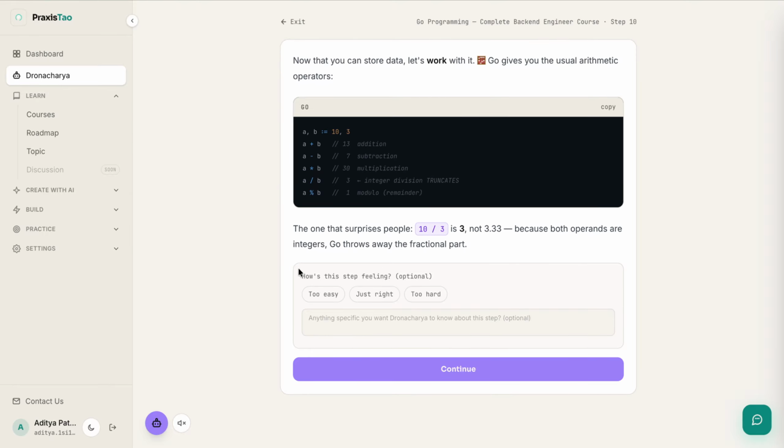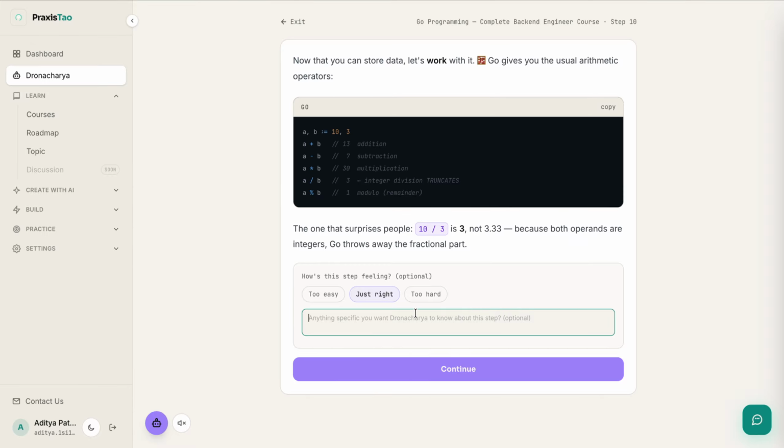Now what we have is a small feedback loop. So for example, if the step which is created by Dronacharya is too easy for someone or too hard for someone, then they can give their feedback. For me, it is just right, it is correct. If you have some other feedback, then you can also explain what you found difficult, or what you find better, and it can follow the same.